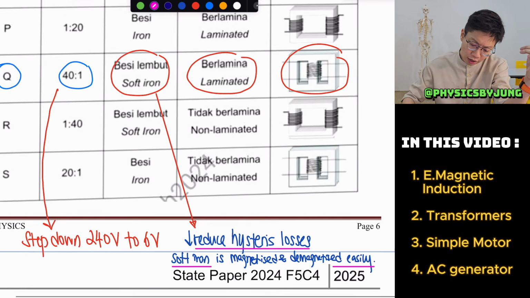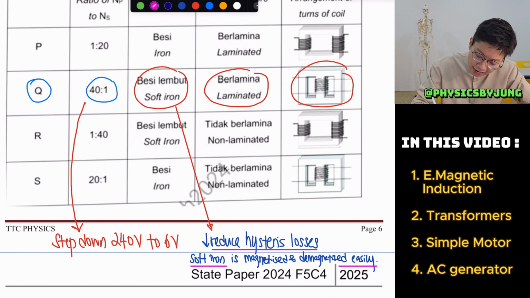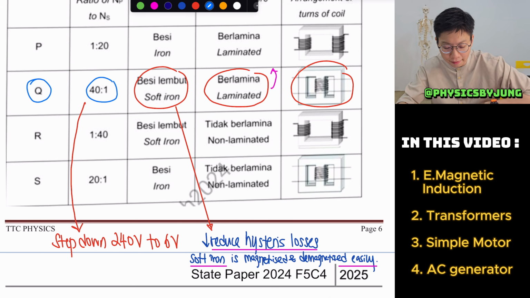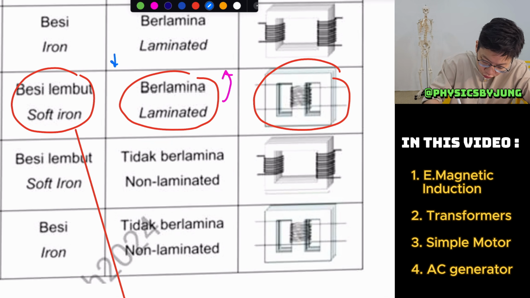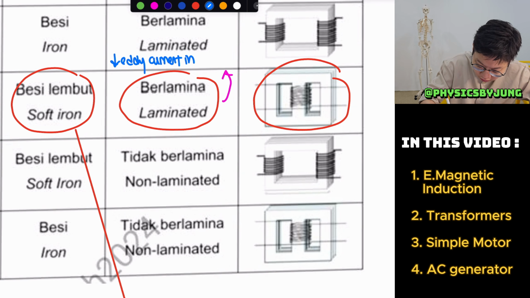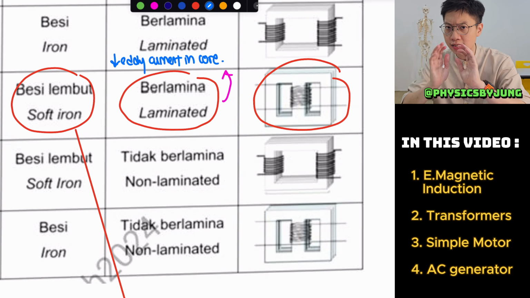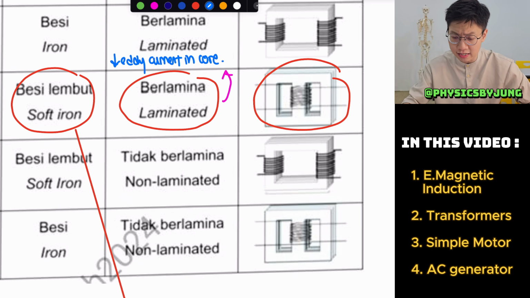Okay, now what about laminated? Laminated has another problem. Okay, what's the problem? Laminated core will be able to reduce something we call eddy current in the core. So if you reduce eddy current, what's the negative of eddy current?